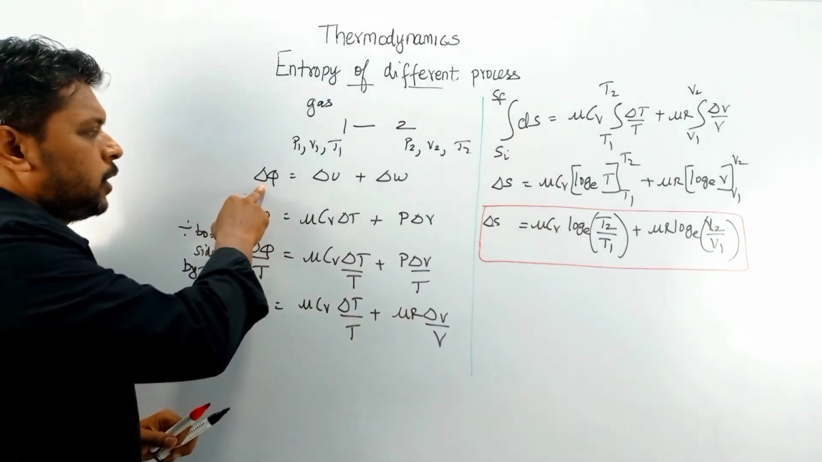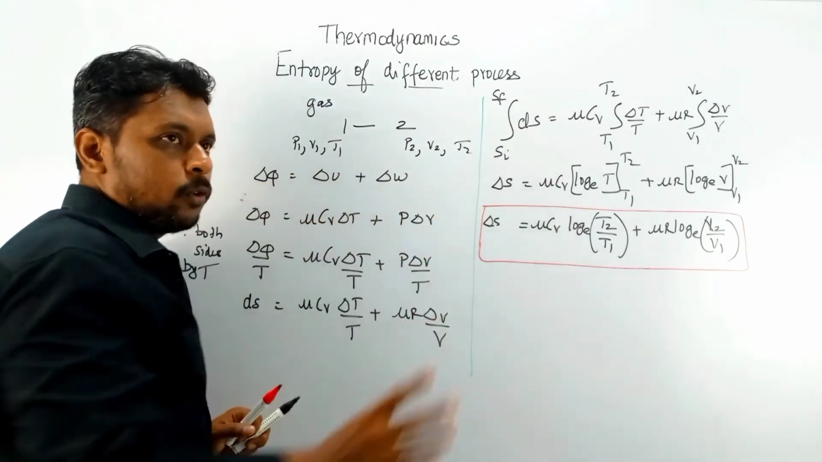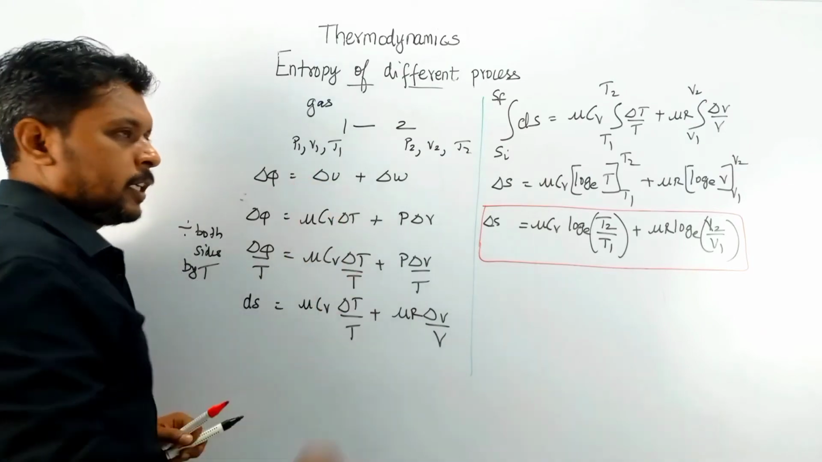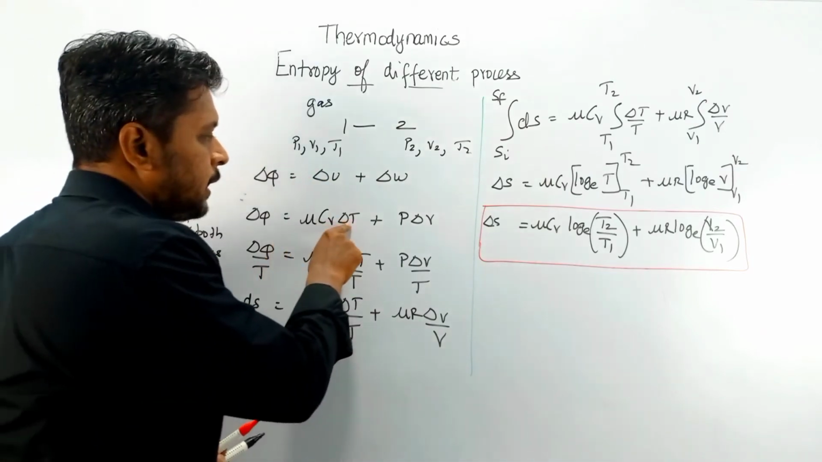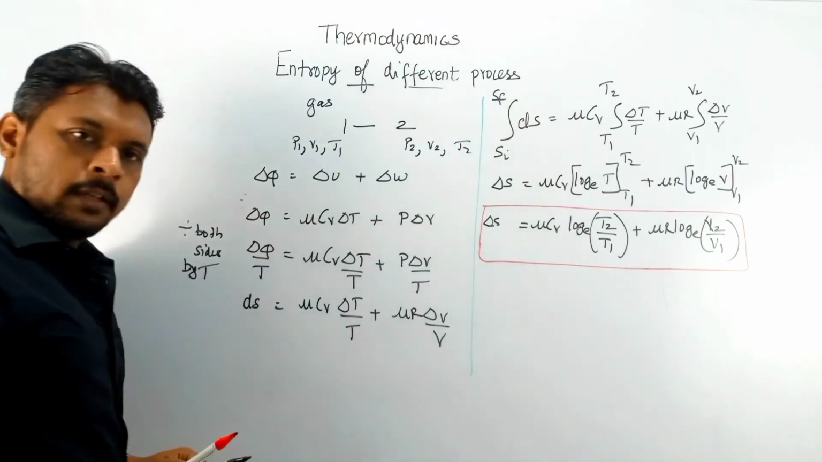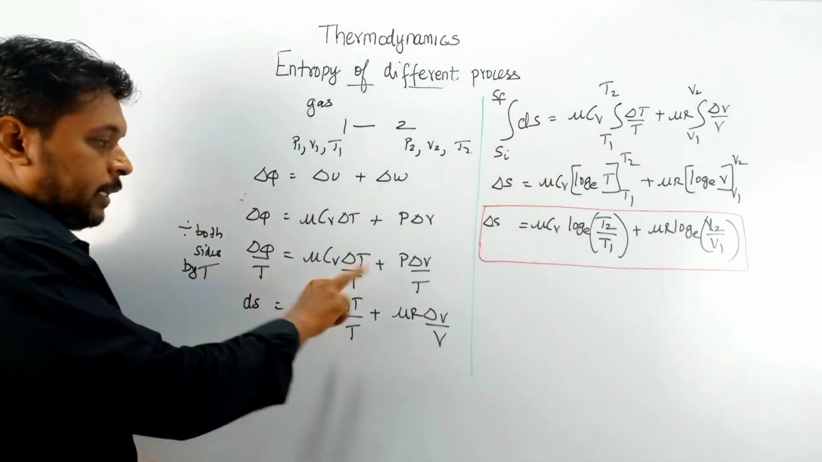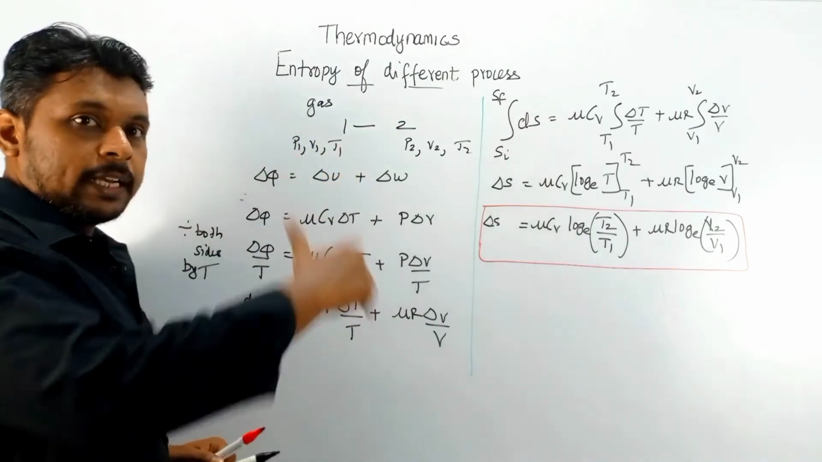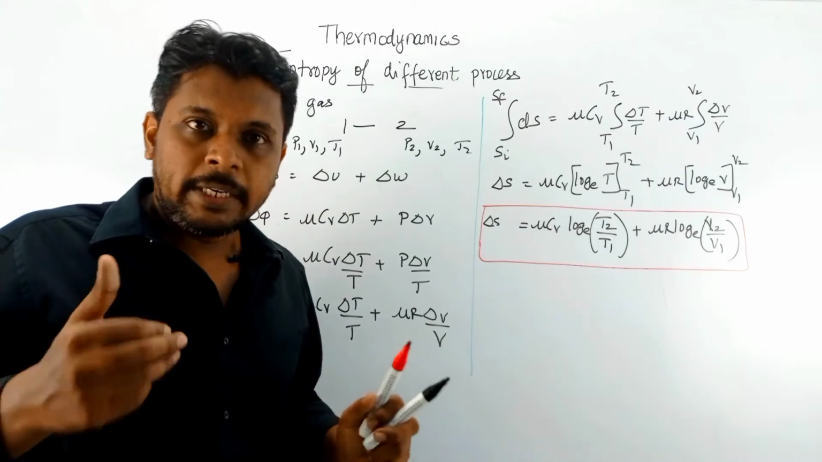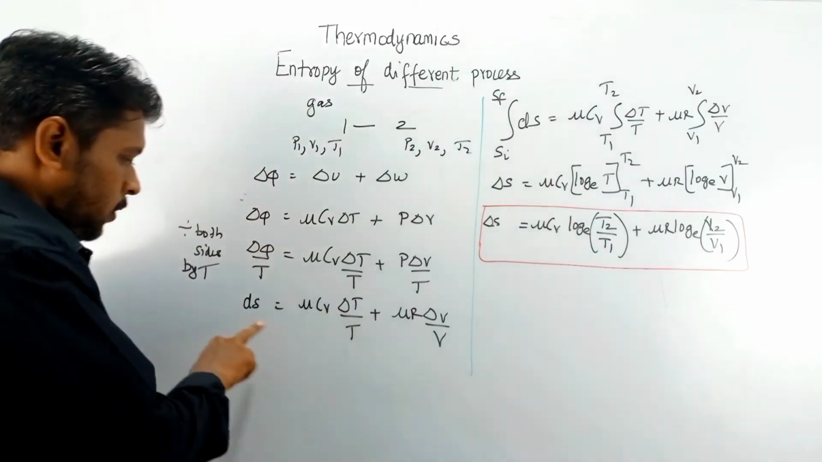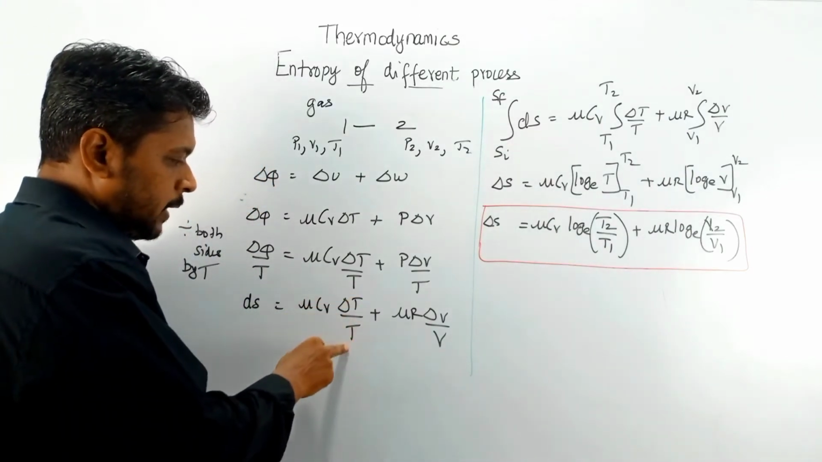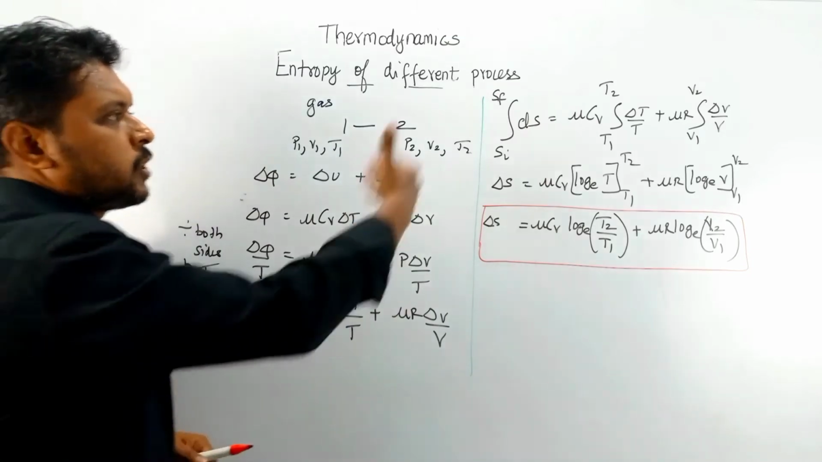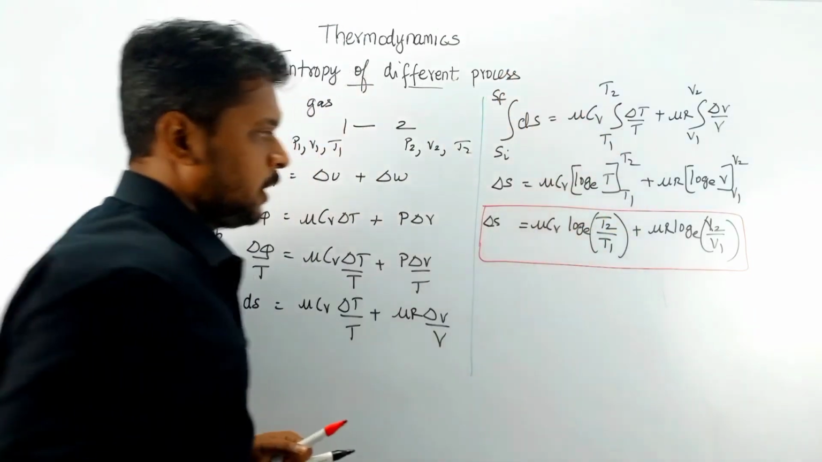So first we have substituted delta Q is equal to delta U plus delta W, you know that. So the heat content with respect to internal energy is mu Cv delta T, and for work done, P delta V. Now I divided all the values by T. So you know the change of entropy is the integral of dQ by T when the temperature varies. So this is dS, which is equal to mu Cv delta T by T plus mu R delta V by V. So when you substitute the limits, you will get this equation.